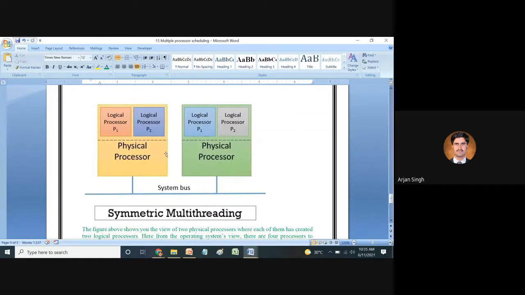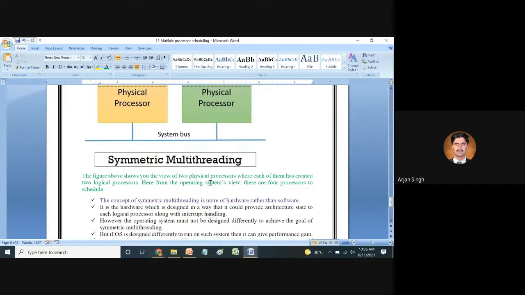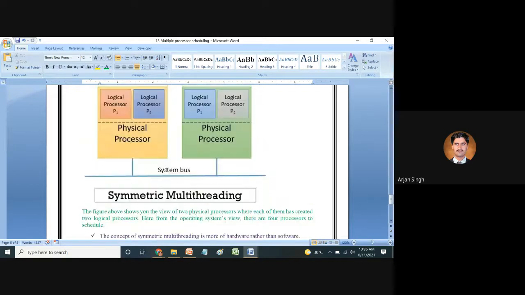So you see that in symmetric multithreading there are logical processor P1 and logical processor P2 on a physical processor, but they work simultaneously, right? Here you see that you have four processors at the same time. This is how they are working together simultaneously, and it represents symmetric multithreading, right?